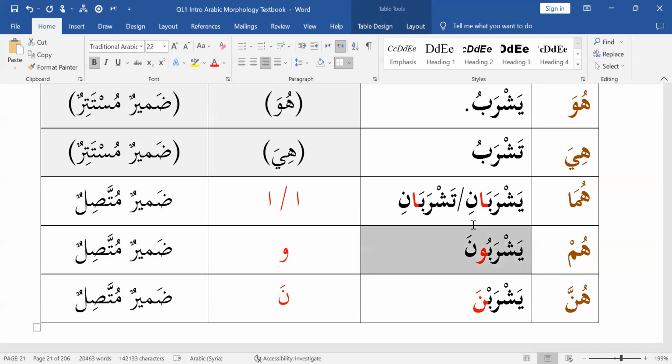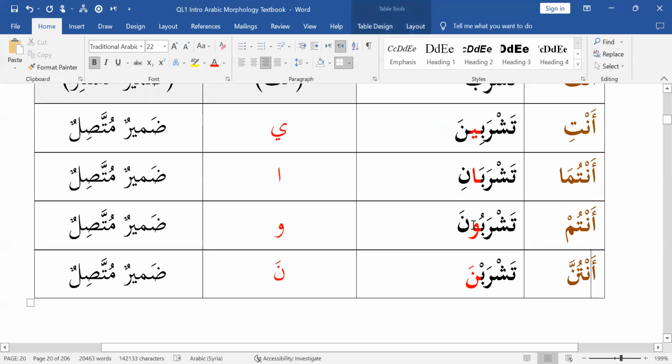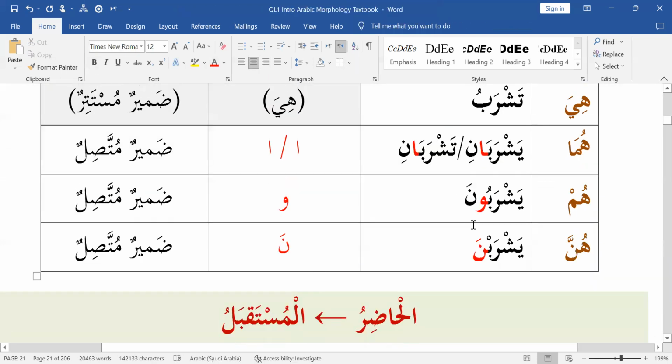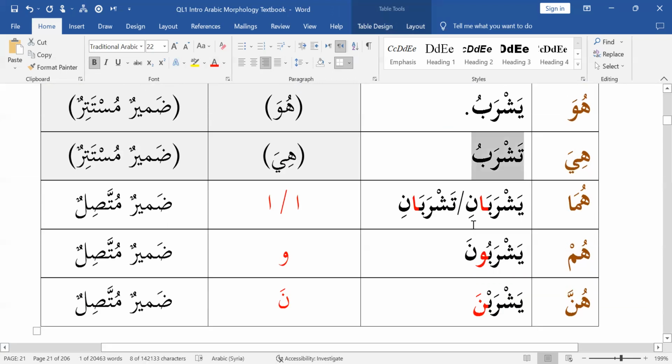The beginning makes a difference between first person, second person, and third person. The same thing with noon. You see noon here, it means hunna, but you see noon here, it doesn't mean hunna, it means antunna. How do I know that? Well, the beginning of mudari is ta, and ta is for al-mukhatab, second person. Whereas the beginning of mudari here is ya. Therefore, it's hunna.